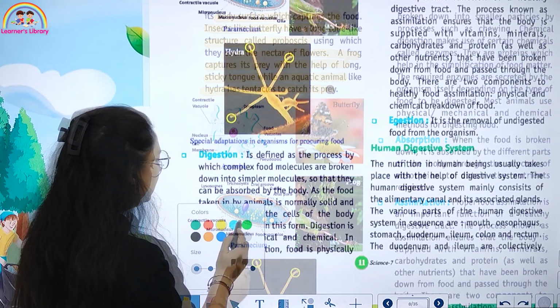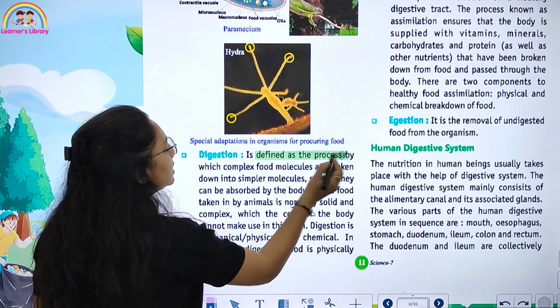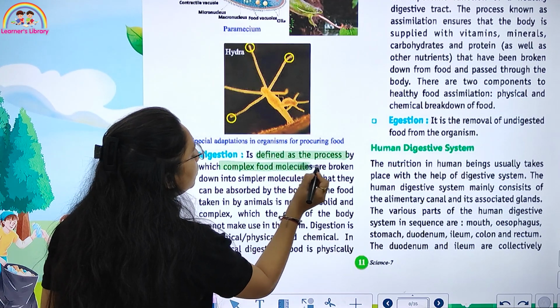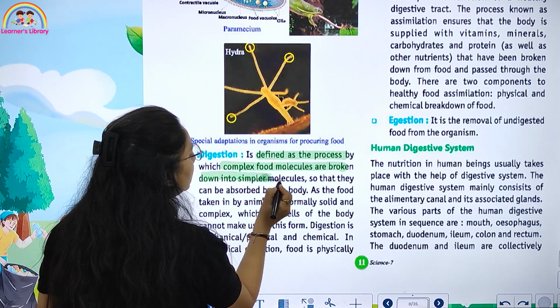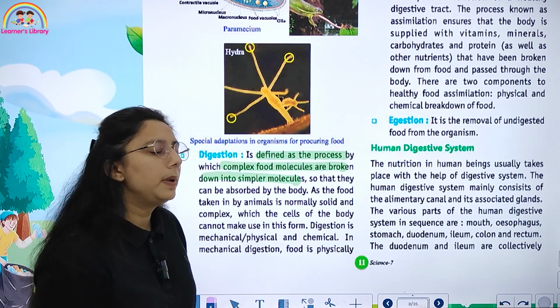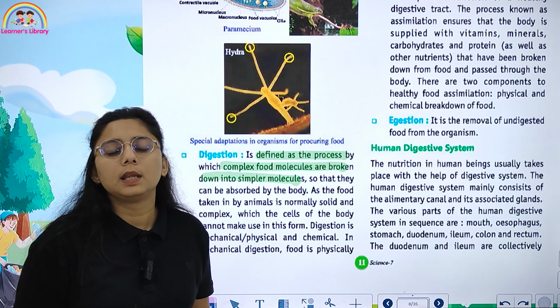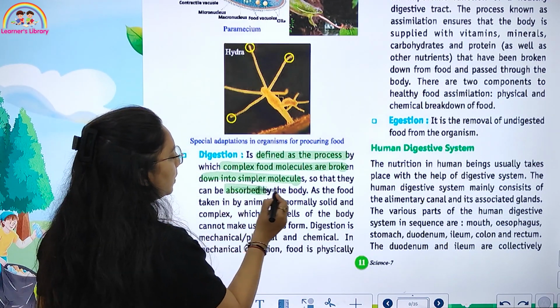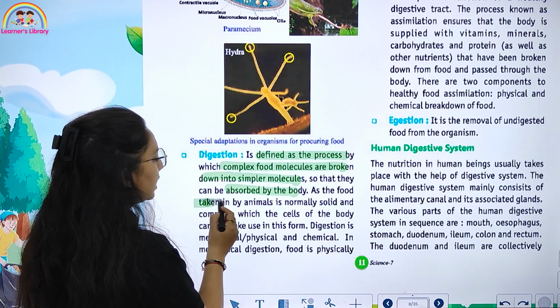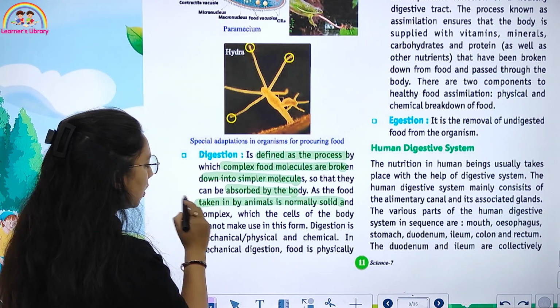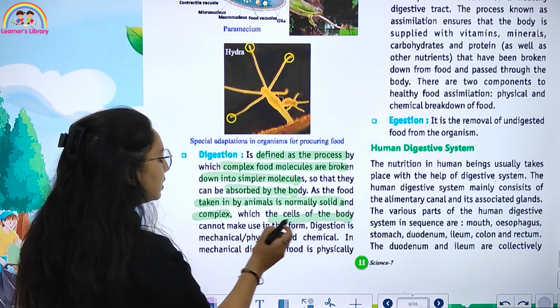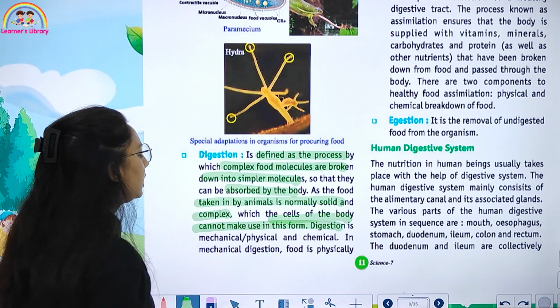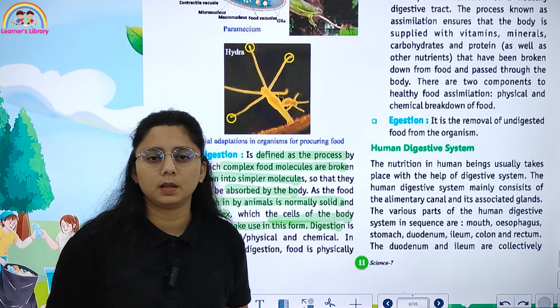Then we have digestion. It is defined as the process by which complex food molecules are broken down into simpler molecules so that they can be absorbed by the body. As the food is taken in by the animal, it is normally solid and complex, and the cells of the body cannot make use of it in this form.